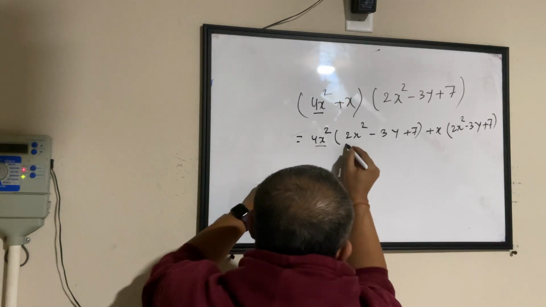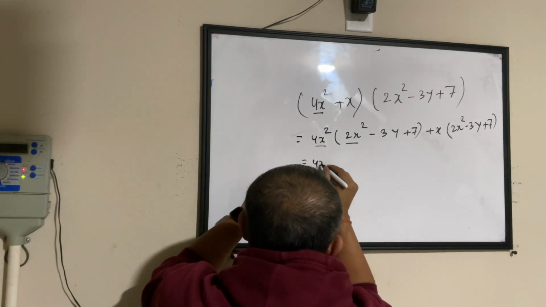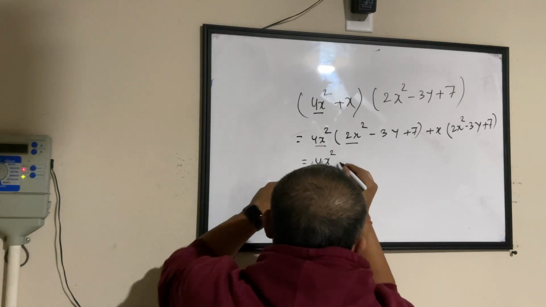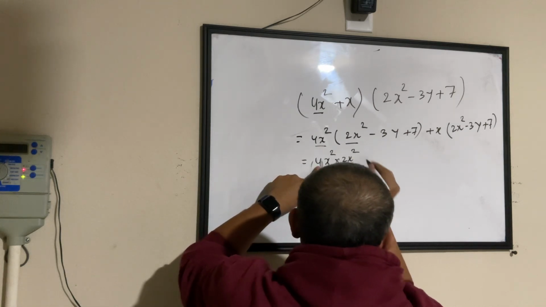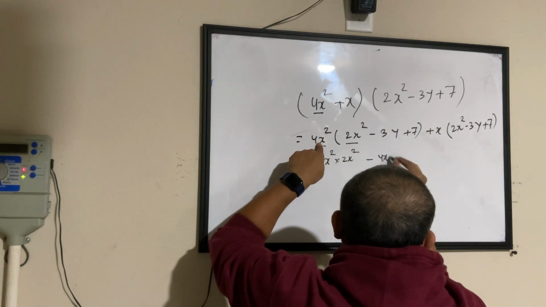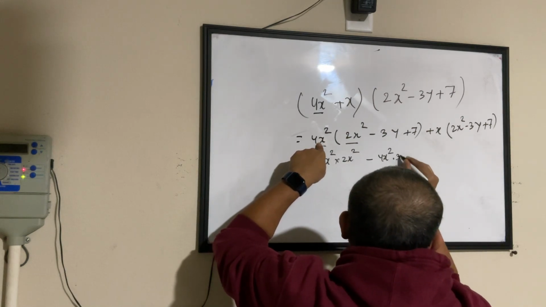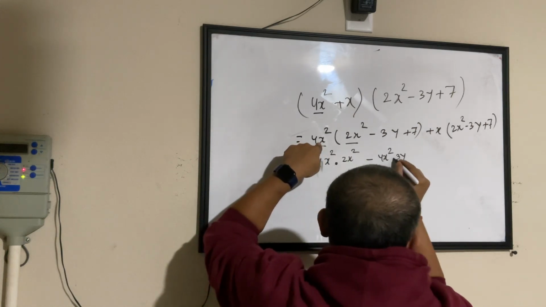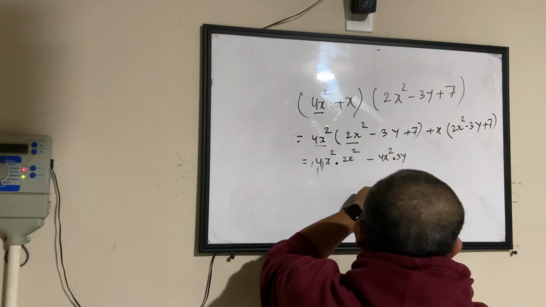So 4x square into 2x square minus 4x square into 3y. Let me put a dot in between, okay? That will make it easy to recognize.